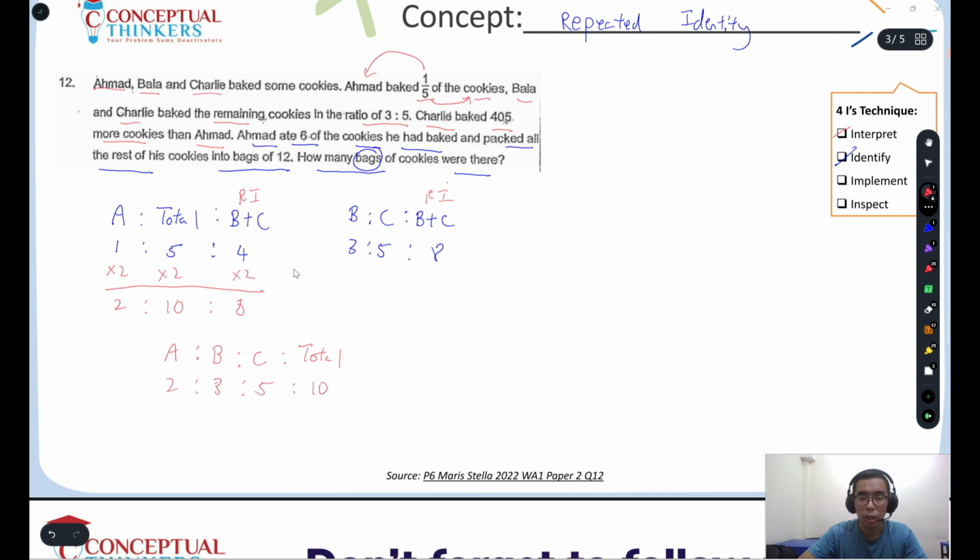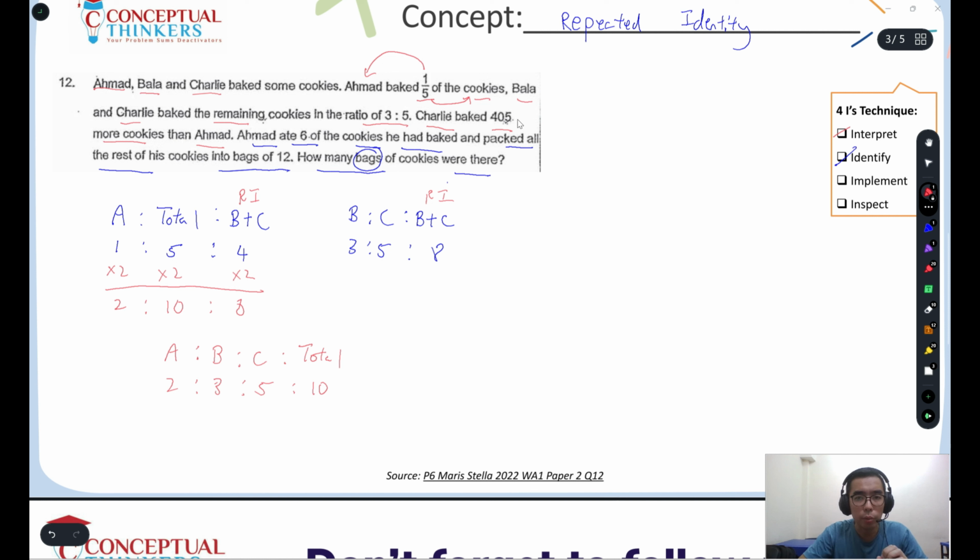So we're going to have 2:3:5:10. Now, take note, it's only when one of the categories of 2 different ratios, which is the repeated identity, match, then you can actually combine the ratio. If they are not matched, you cannot combine the ratio. The reason is because the size of one unit is different. So by making A into 2 units, I'm trying to make the size of the units equal for both ratios. That is the objective of doing repeated identity.